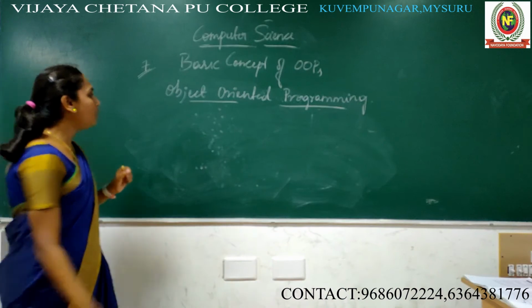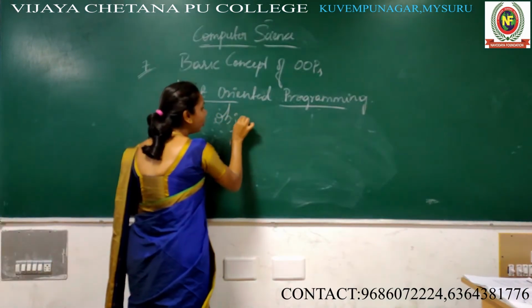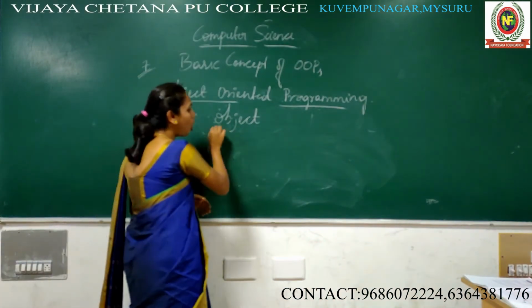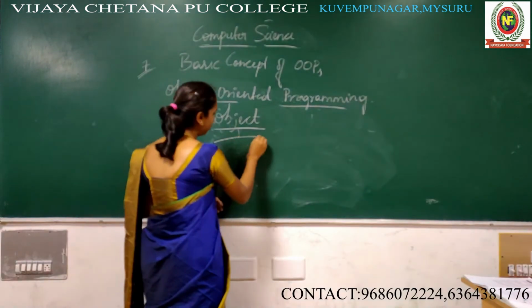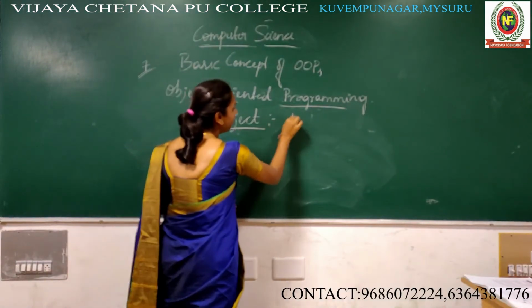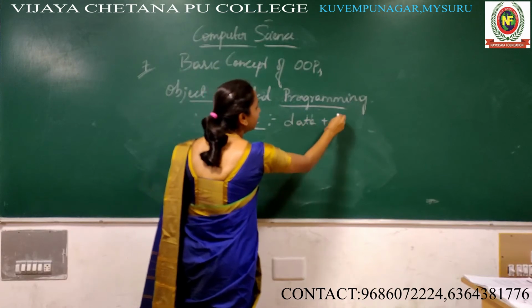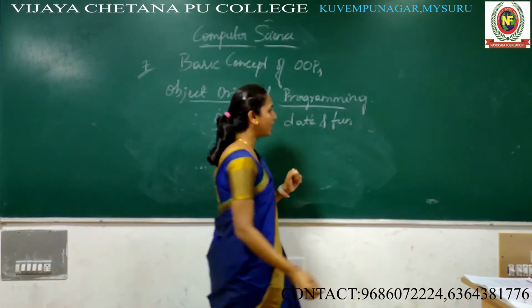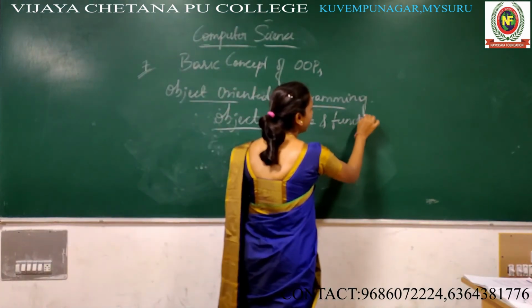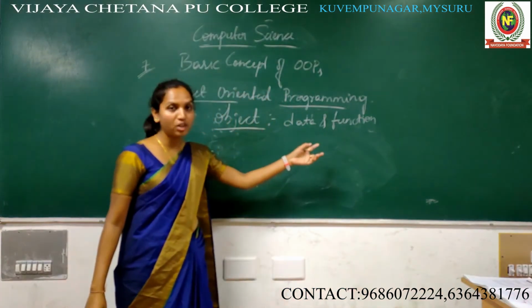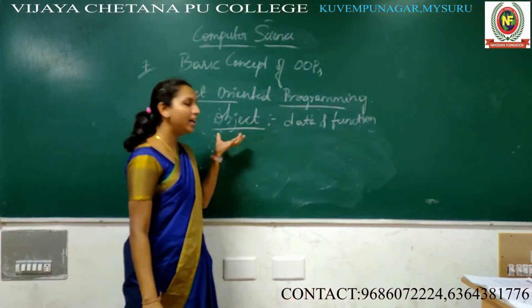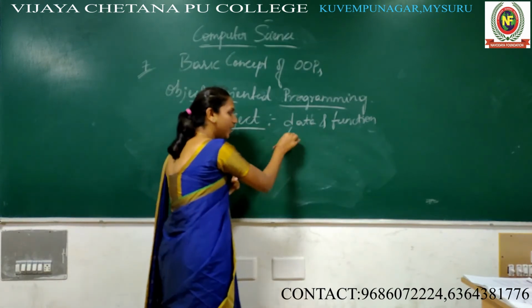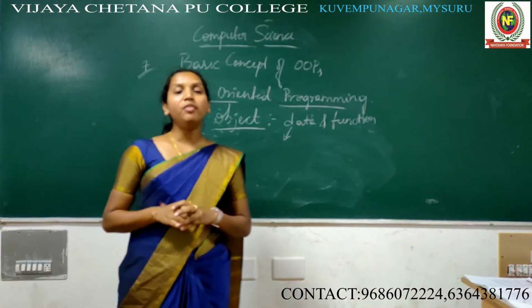So the first keyword is object. You should know what is object, right? It's a collection of data and function. Whatever data and function is combined in the object, and the object ಒಳಗೆ ಯಾವುದೇ data and function ಬಂದ್ರೂ ಅದನ್ನ ಏನಂತ ಕರಿತೀವಿ ಅಂದ್ರೆ data member and member function.